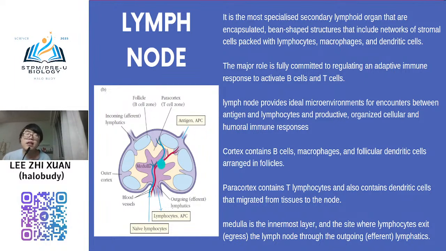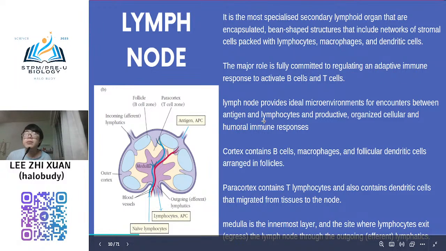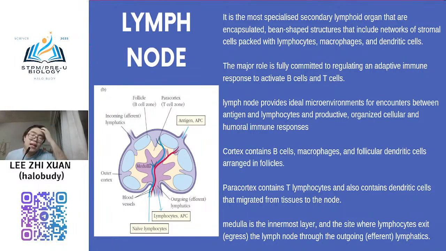Lymph node macam itu satu tempat untuk gather information punya, dapatkan informasi tu untuk tahu musuh dia. So inilah tempat dia. Okay. So already mentioned cortex contain B cell lah. So normally is B cell, and also not only B cell, macrophage, dendritic cell also inside at the cortex. Okay, another paracortex containing T cells, and also some of the dendritic cells. And then medulla is the innermost layer, and the lymphocytes exit the lymph node through the efferent lymphatic. Okay.